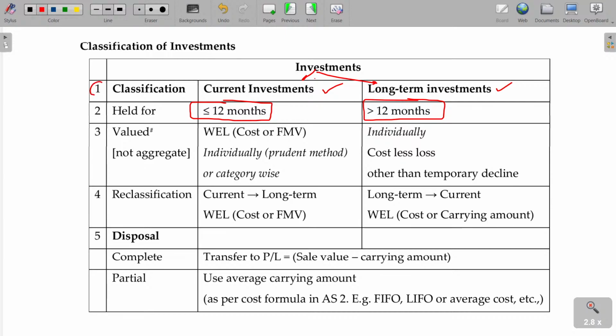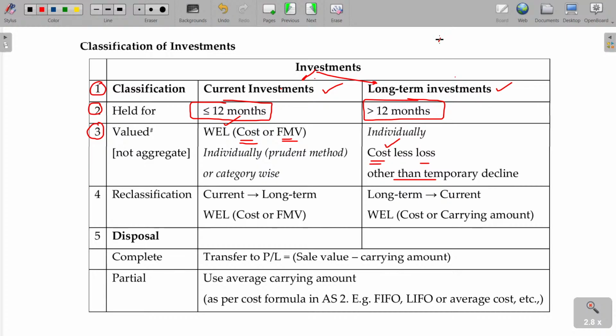How can you decide whether it is current or long-term? Based on the period of holding. How can you value it, sir? In case of current investment, cost or fair market value, whichever is lower, will be taken. In case of long-term, you always record at its own cost, less loss other than temporary decline. Okay, other than temporary decline.